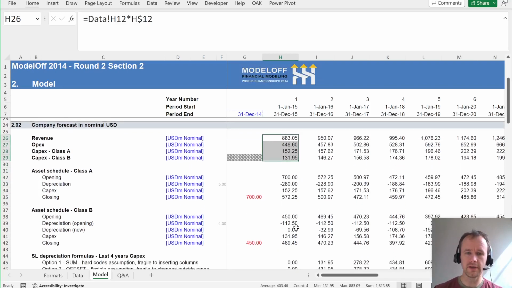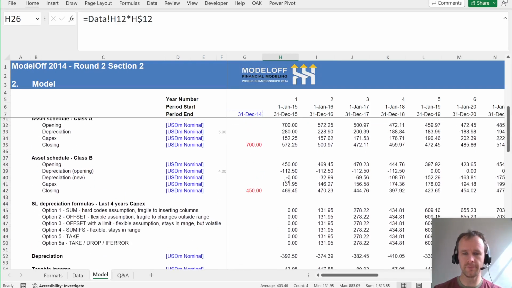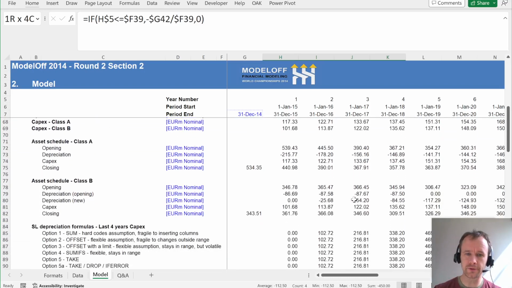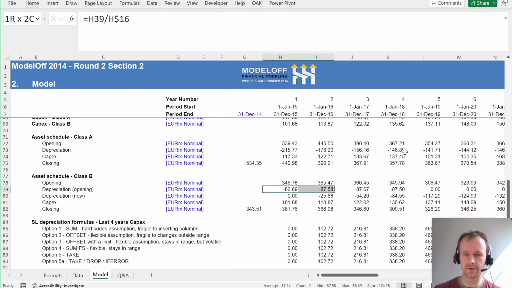The first thing is you think about your depreciation. A good example is just look at the depreciation on the opening balance of asset class B. It's straight line depreciation, so it's equal in every year. But that's not true when you FX convert it. So here's the same thing in euro, and it's slightly different numbers every year. If I convert to euro first and then calculate straight line depreciation, I'll get a quarter of this number every year, and it'll be straight line. But that's not the right way to do it.